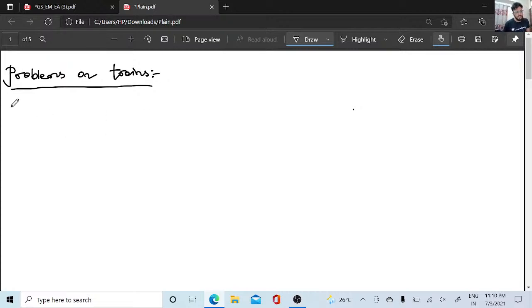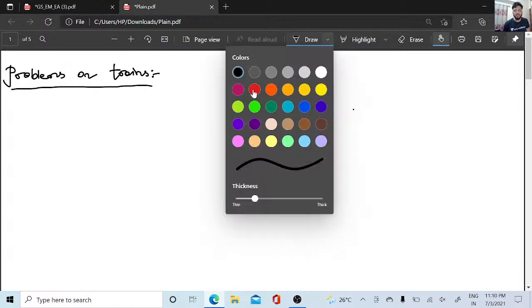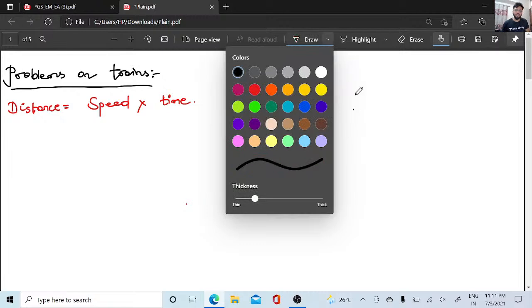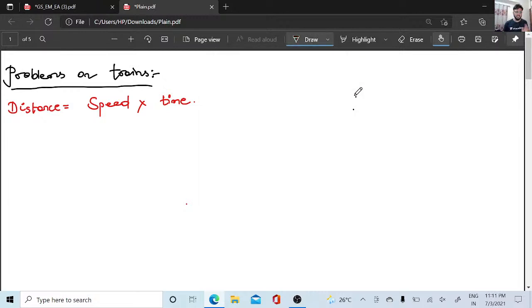The first thing, you guys know the most important definition when it comes to distance, speed and time: distance is equal to speed into time. Now the first concept. There is a train which is going at this speed, and this is the distance of the train.